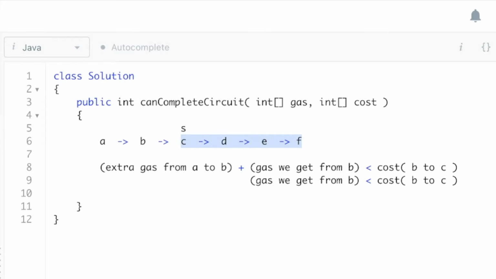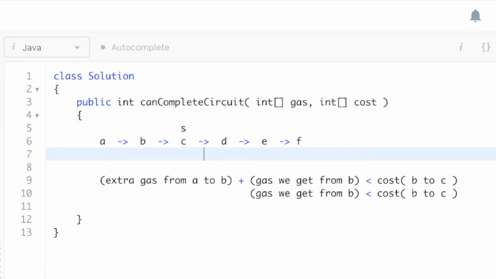Now we're going to have some extra gas left over from C to F. And when I say extra gas, again, this is some number that is greater than or equal to 0. So this could be no gas or some extra gas from C to F. And now the question becomes, once I get to F, do I have to check if I can get from F to A and then to B and then to C?